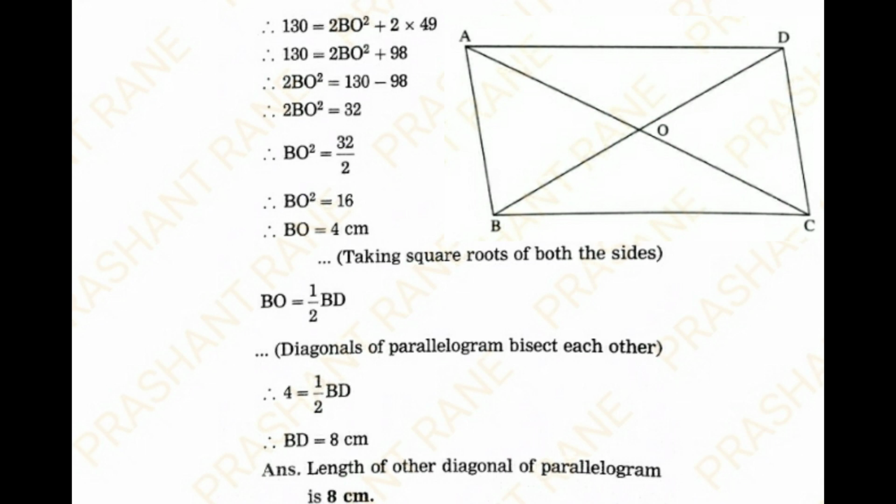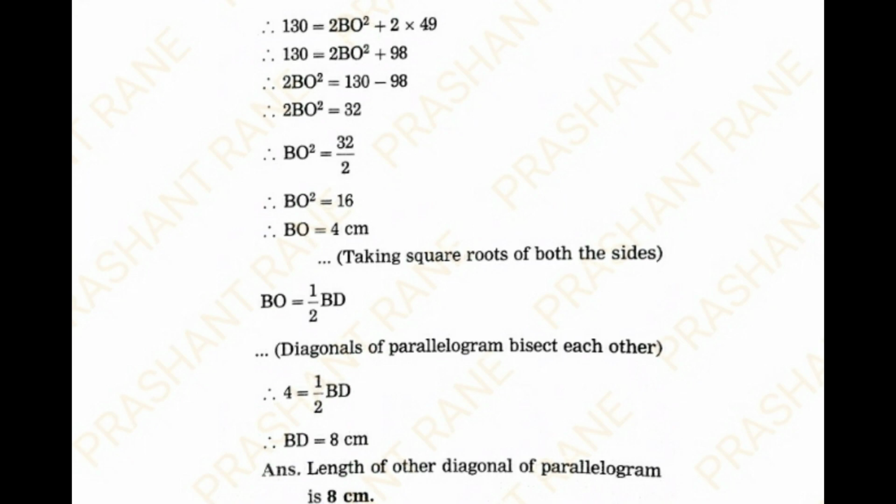Solving, I will get 2BO square is equal to 32. So BO square is equal to 32 upon 2. BO square is equal to 16. So I will get BO is equal to 4 centimeter. But I know that O is a midpoint of BD and therefore BO is equal to half of BD. So 4 is equal to half of BD will give me BD is equal to 8 centimeter. Therefore the length of other diagonal of parallelogram is 8 centimeter.